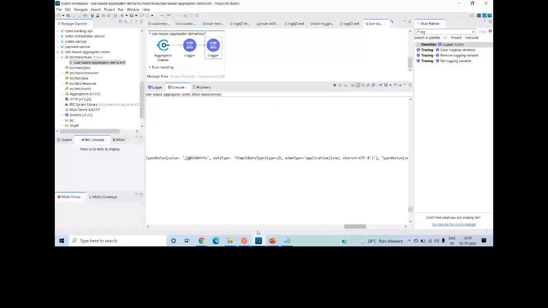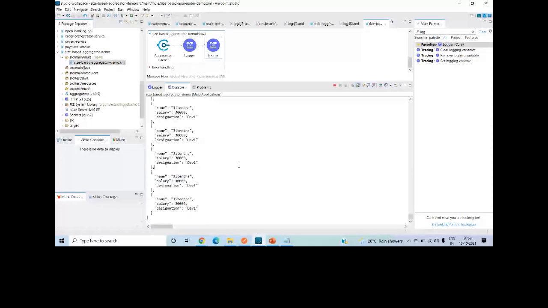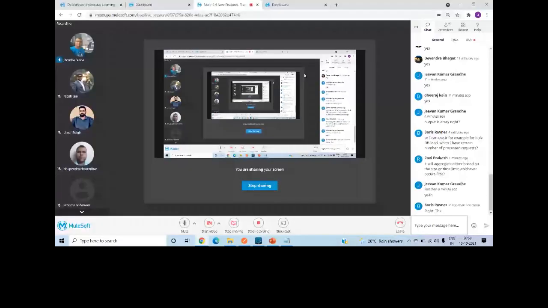This time it's JSON basically. You can see this is the aggregated result, and we got the final JSON output, which is right. So does this answer the question? You can basically use that. Ravi Prakash, it will aggregate either based on the size or time limit, whichever occurs first. Right, Ravi, you are right.